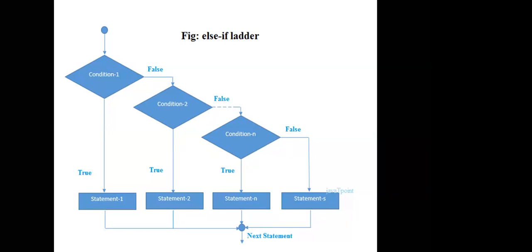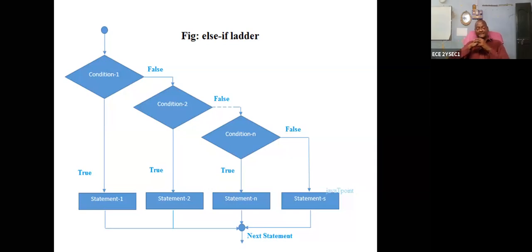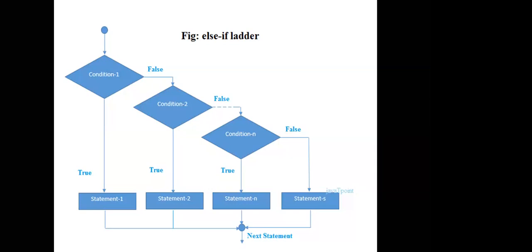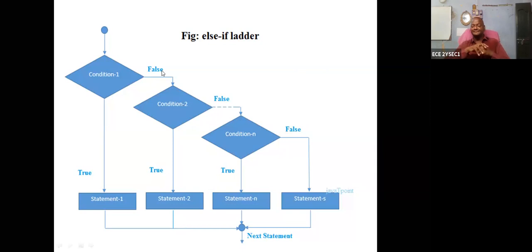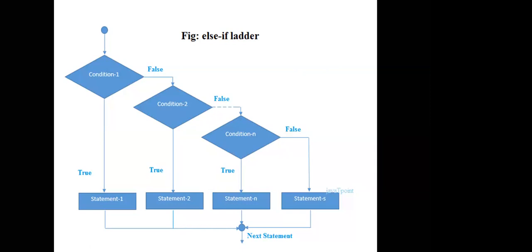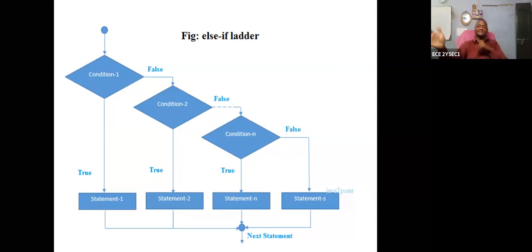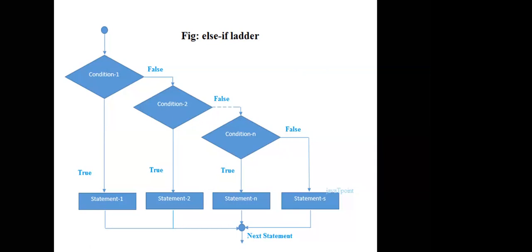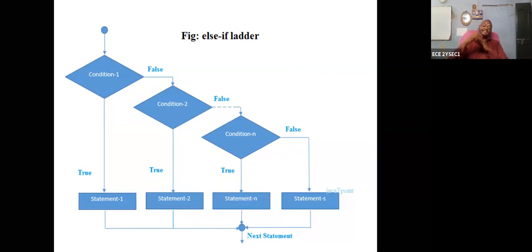That's good. First condition fails, then what happens? It goes to condition 2, sir. So can I say this is the else if? Yes. Else if. Condition 2 is false, then goes to condition 3. By this way, successfully checking all the conditions. Yes, sir. Suppose any condition is not satisfied.